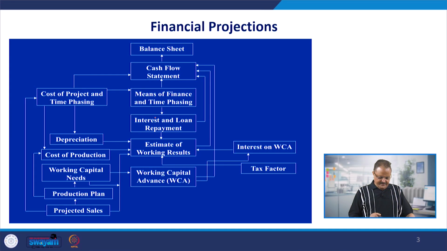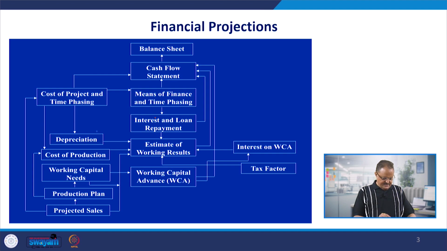So now let us talk about this structure. This structure is very interesting and very useful for us to understand, right. It is again talking about certain important things: the profitability statement, the cash position, and the financial position of the firm, right. When you are talking about this part, we will be talking about the cost of project and the time phasing. That is one important thing.